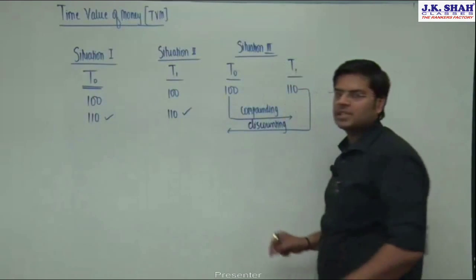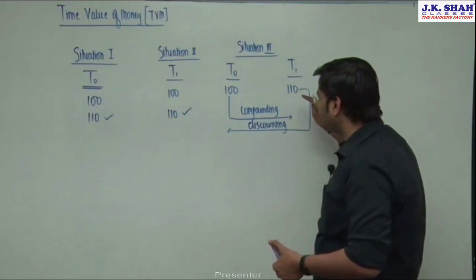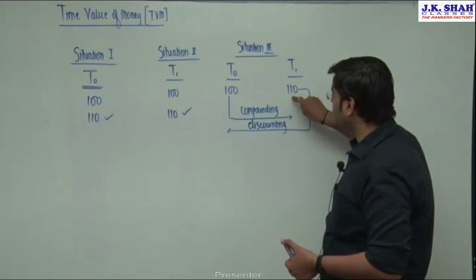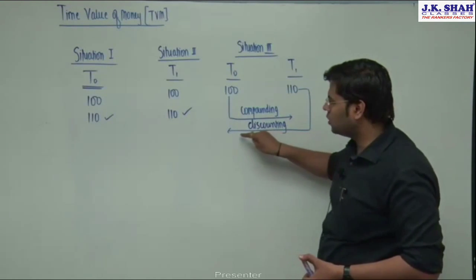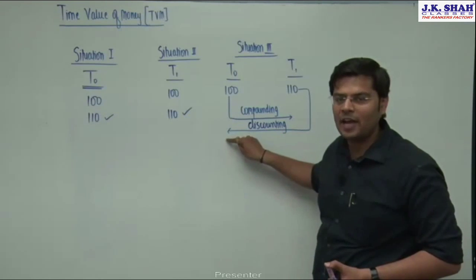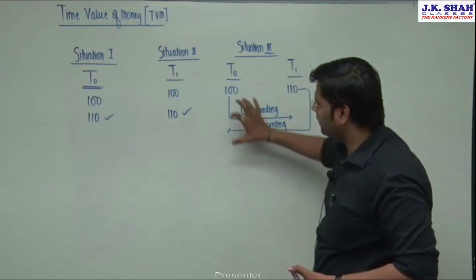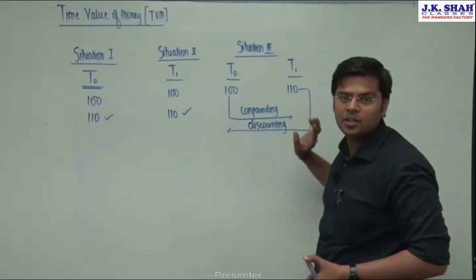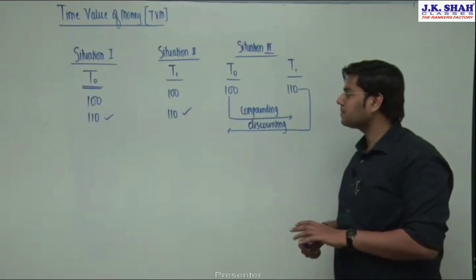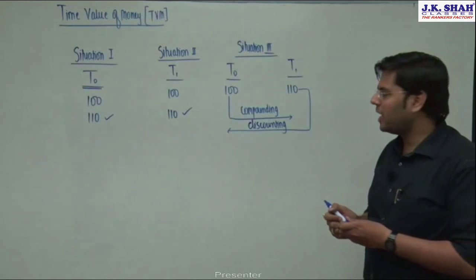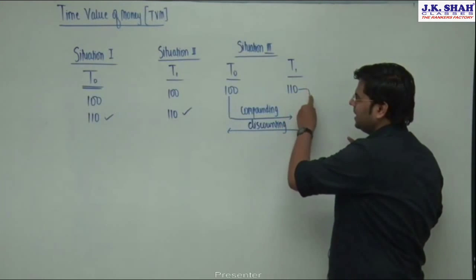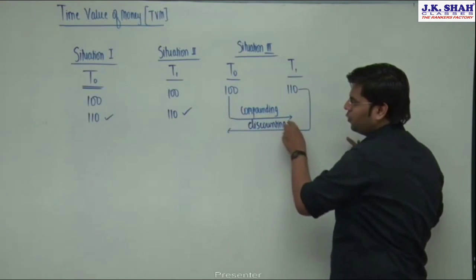Hence, I need all this stuff. And what did I tell you? In the chapter of capital budgeting, what will you do? The future value of the cash flows will be converted to present value. Every cash flow will be converted to present value, and then we'll be taking a decision. Is it fine? Now, how can we actually convert the future value to present value and present to future?